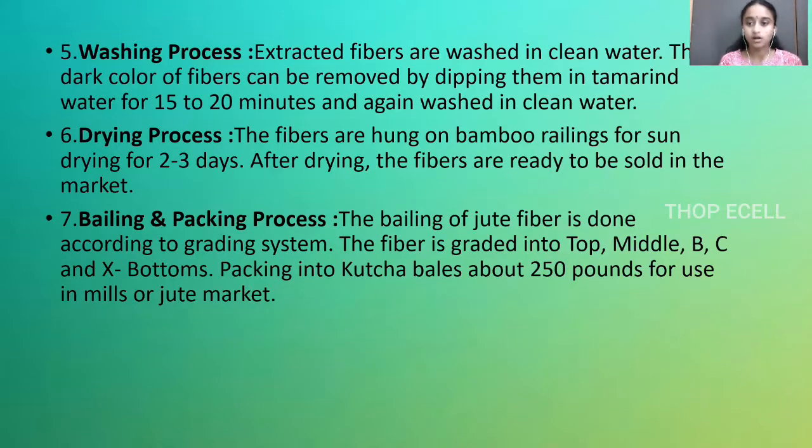Washing process. Now you have separated the fibers. They may have some dirt, so you need to clean them. Cleaning is usually done in clean water, and when you soak, it has some black color around it, so to remove the black color you have to soak them in tamarind water for 15 to 20 minutes. Then you get rid of color and untidiness of the fibers.